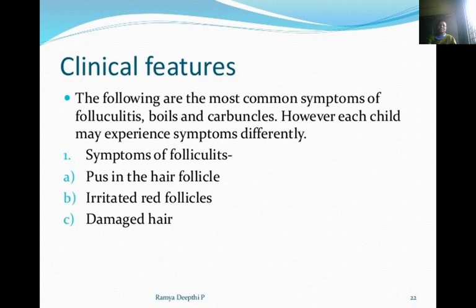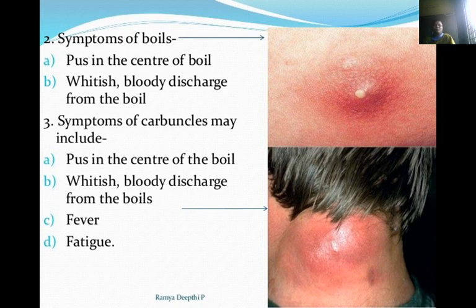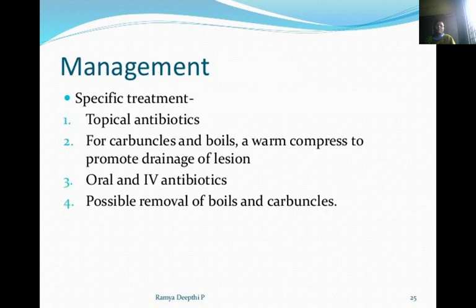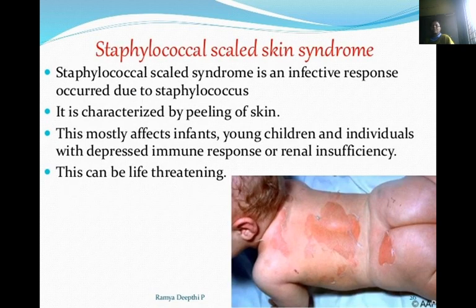In clinical features, symptoms of folliculitis: pus in the hair follicle and irritated red follicles, damaged hair. Symptoms of boil: pus in the center of the boil, whitish bloody discharges from the boil. Symptoms of carbuncles may be pus in the center of the boil, whitish bloody discharges from the boils, fever and fatigue. Diagnostics through the medical history, physical examination, culture of the wound. Management: topical antibiotics for carbuncles and boils, warm compresses to promote the drainage of the lesions, oral and IV antibiotics and possible removal of the boils and carbuncles.